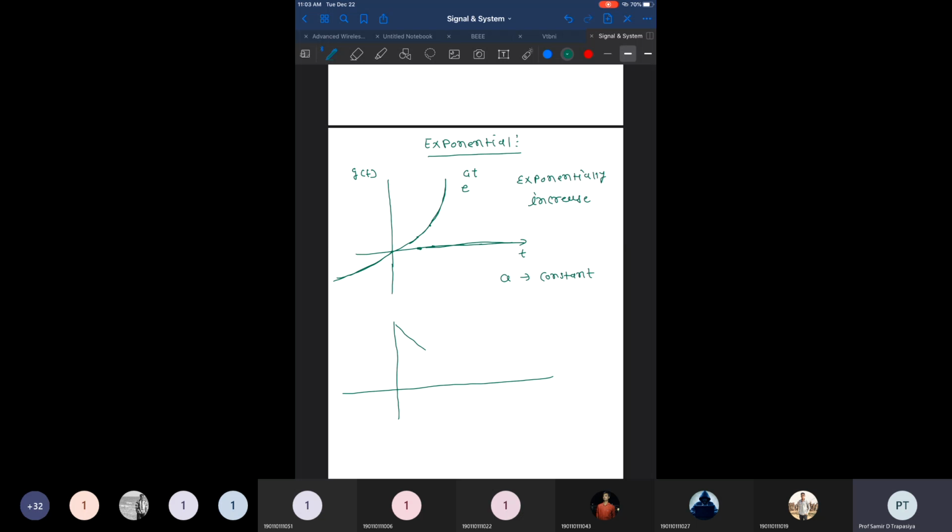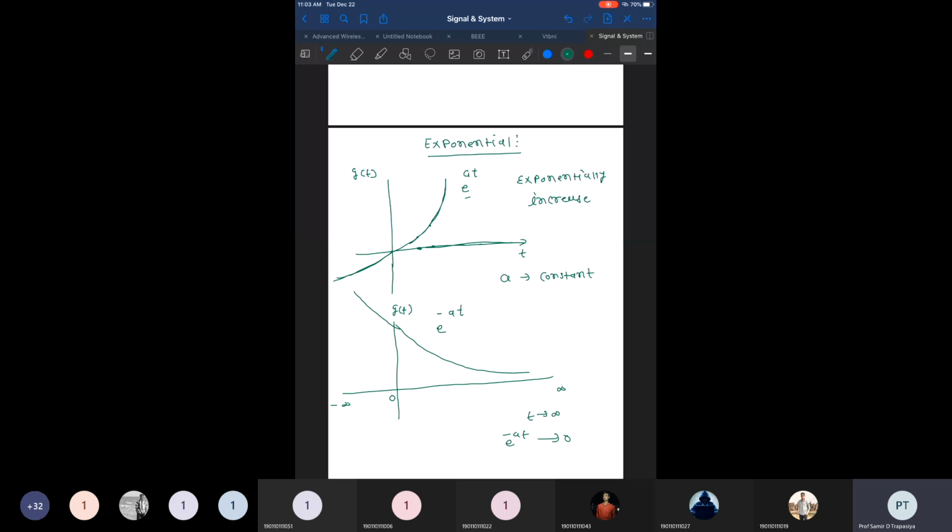If you find some signals that are exponentially decreasing like this, and if I continuously move from minus infinity to plus infinity, we can say this signal is exponentially decreasing with time. If the time approaches infinity, this function is simply e raised to minus at, which is approaching 0, right? For a very high value of time, the value of this exponential function is very small. It is known as exponentially decreasing. And here you can see this is exponentially increasing.